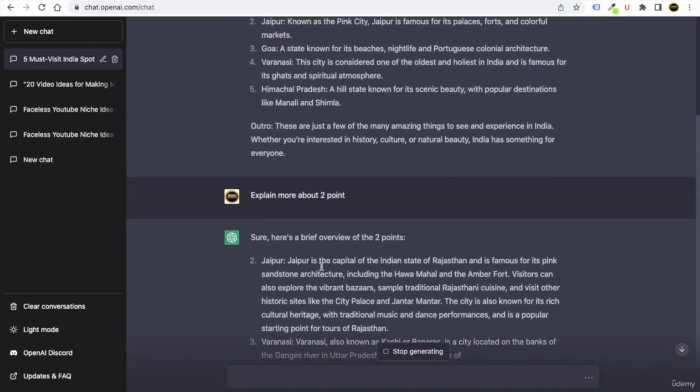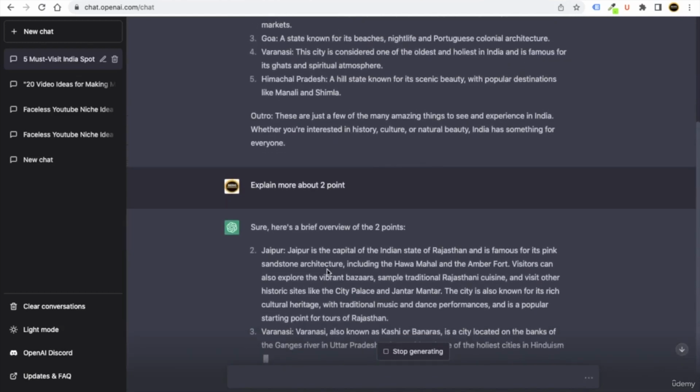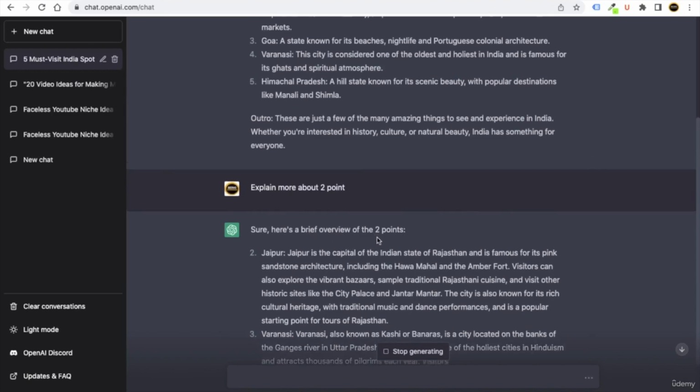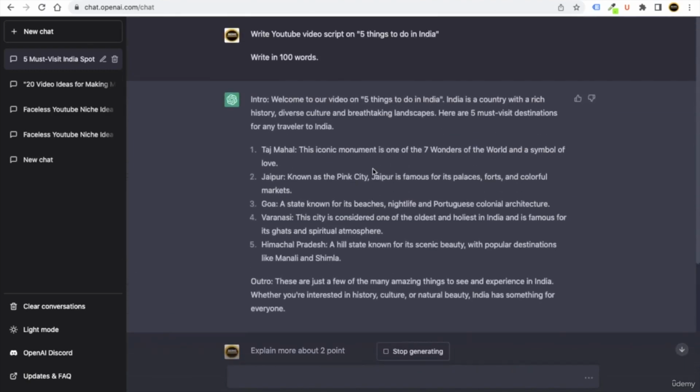So this is a very great tool. Okay, so this is how it works. But you just need to put your question in such a way that ChatGPT can easily understand it.